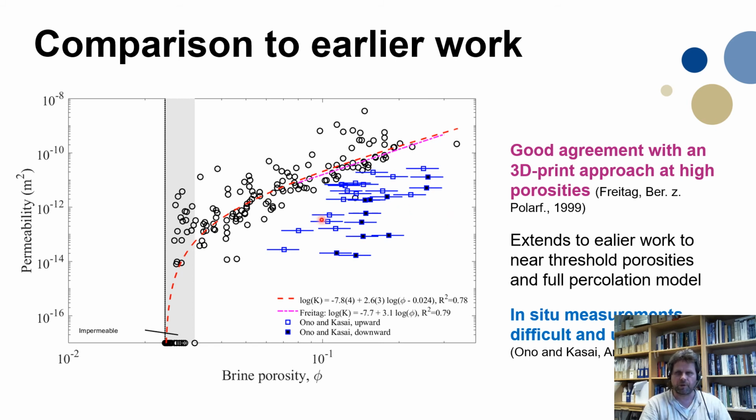The blue dots are based on in situ experiments, but these are quite difficult because if you drain brine through the sample, you change the sample. You get a time-dependent permeability that is changing because the brine is melting through the pores and changing the pore widths.